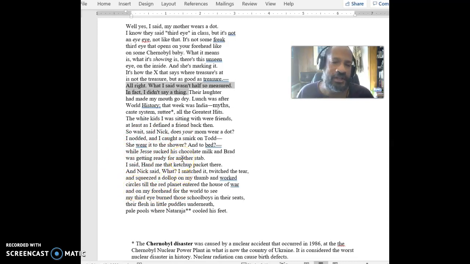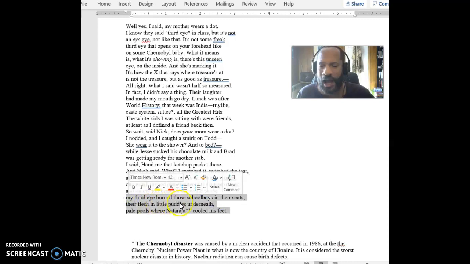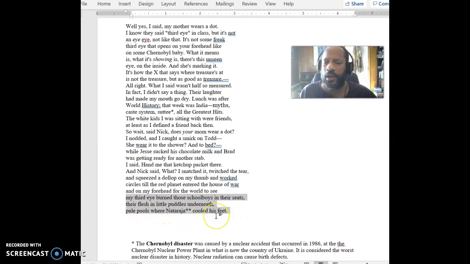How does that help us understand something about how he's thinking about the situation that he's going to be in? A lot of the metaphorical language that we're going to see in this poem is going to be down here at the bottom, right? He's going to be talking about that third eye that burned those schoolboys in their seats, their flesh little puddles underneath, pale pools where Nataraja cooled his feet. We're like, wait a minute. What's going on here? You might be very confused about this.